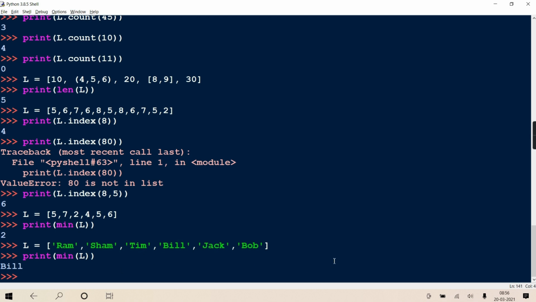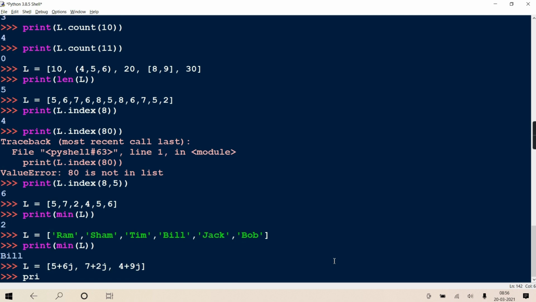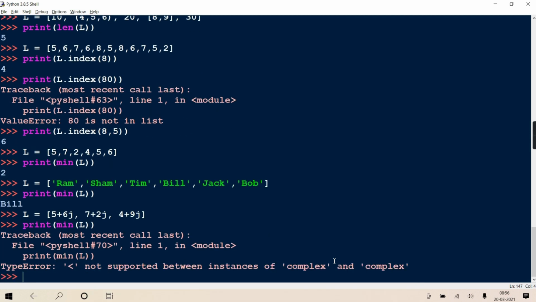Okay, got it? If it's a list of complex numbers, 5 plus 6j, 7 plus 2j, 4 plus 9j, and if you write min of L, it gives an error. Why? Because I hope you know this also.